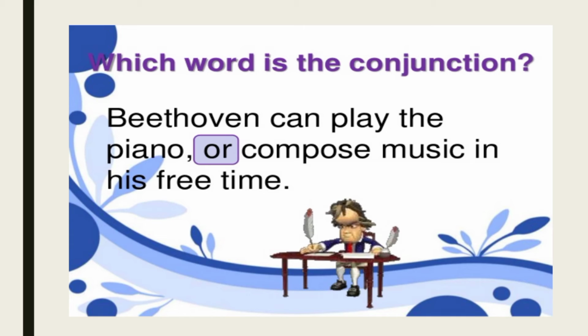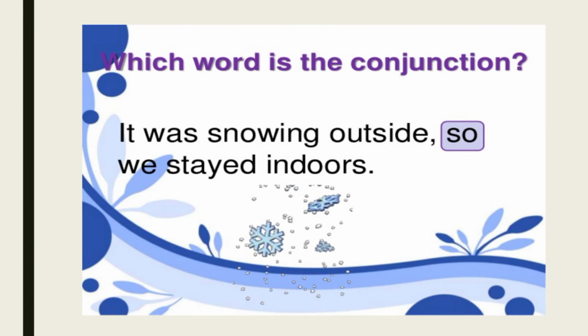Then which word is a conjunction in this sentence? Beethoven can play the piano or compose music in his free time. Yes, here there is an option. He can play piano or he can compose music. So there is an option or choice, so we are going to use or here. Okay, then next: it was snowing outside, so we stayed indoors. This is because it was snowing outside, so they stayed inside.